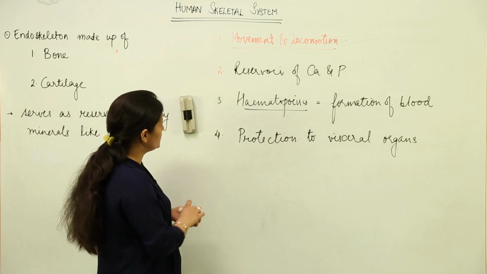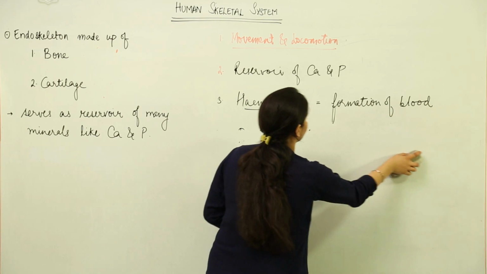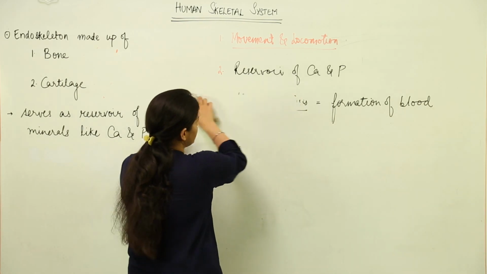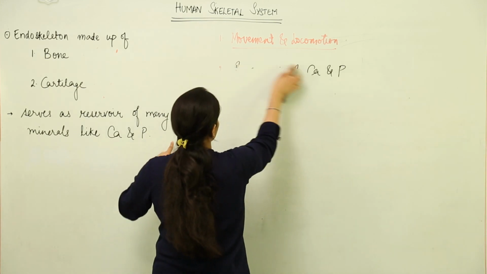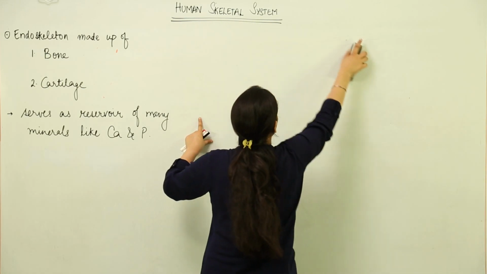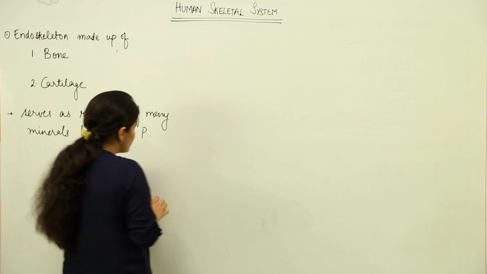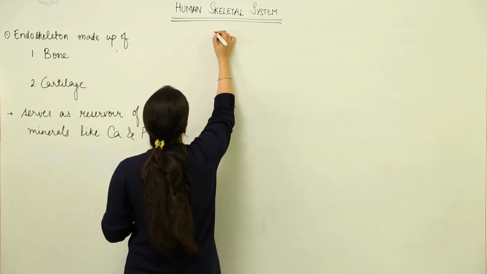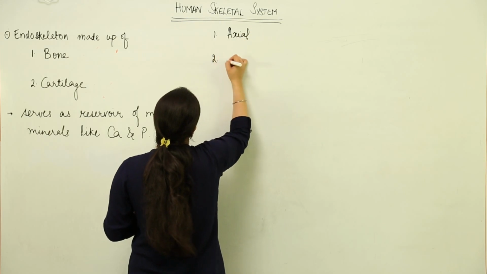Now the next thing that we need to get introduced to in this lesson is the skeletal system division. If we have to study it in two parts for our ease, we have divided the skeletal system into two parts. The first part is axial skeleton and the second one is appendicular skeleton.